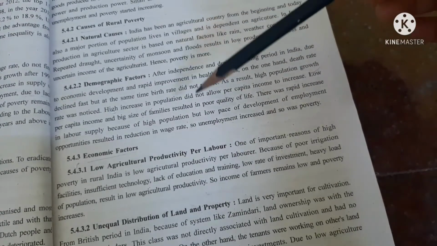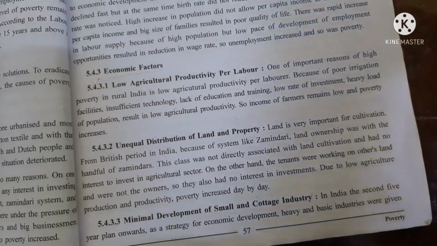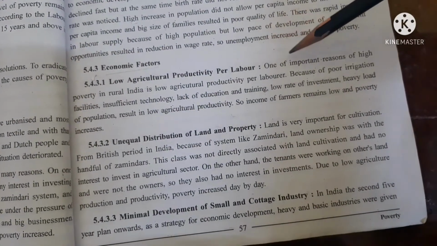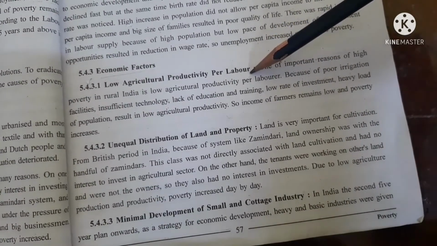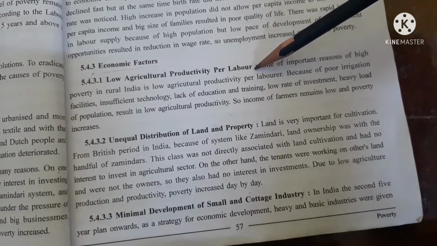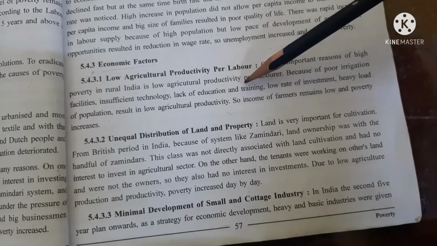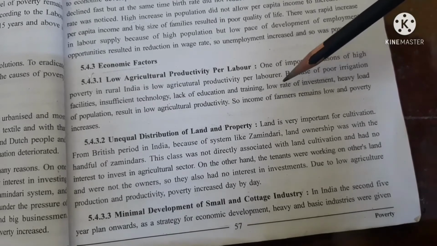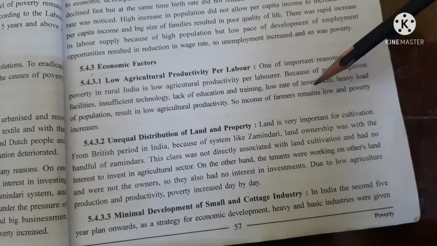One is natural causes, second is demographic. Next is economic factors. First among them is low agriculture productivity per labor. One of the important reasons for high poverty in rural India is low agriculture productivity per labor. प्रति लेबर को जितना प्रोडक्शन करना चाहिए उतना प्रोडक्शन कर नहीं रहे थे, and because of poor irrigation facilities, insufficient technology, lack of education and training, low rate of investment, and heavy loads of population, there was low agriculture productivity. So the income of farmers remained low and poverty increased.